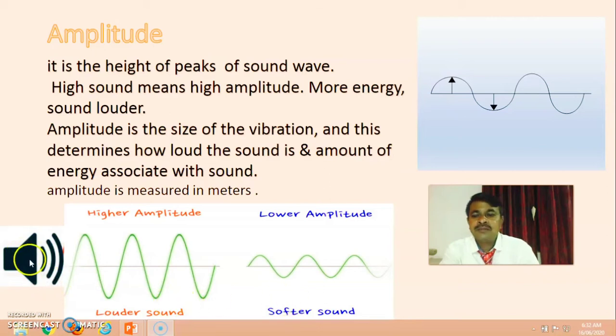Here in this diagram, a speaker was used to generate the sound wave. Its height of the peak is more, so we refer to it as a high amplitude, also called a louder sound, meaning more energy. Here in this diagram, the height of the peak is small, which refers to lower amplitude, also called a softer sound. Amplitude is measured in meters.